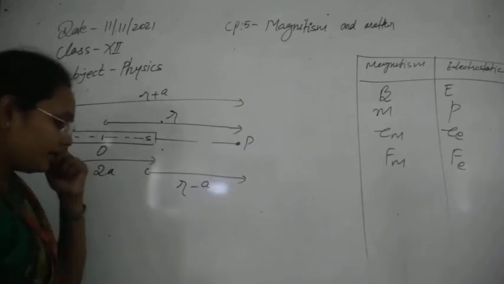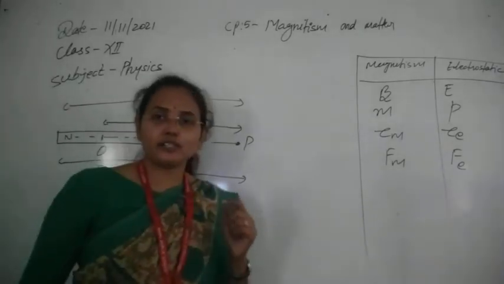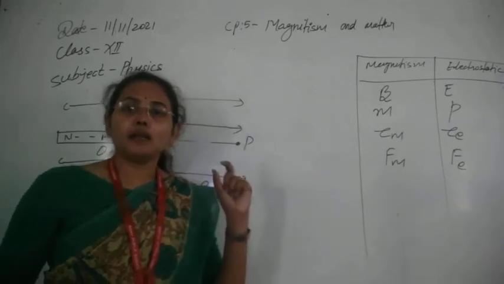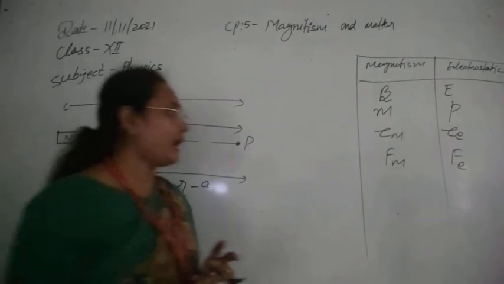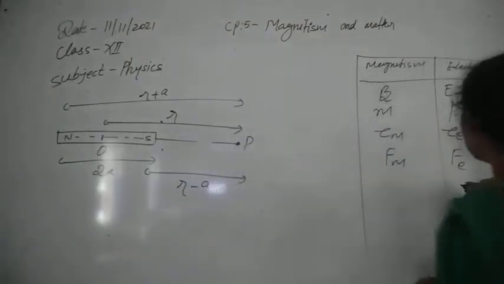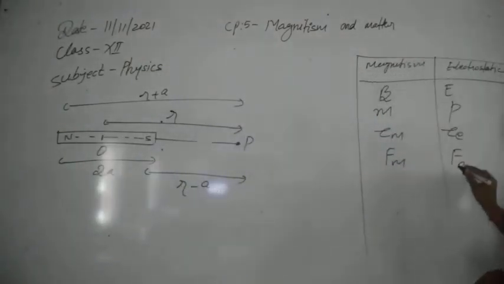The magnetic field due to any point charge, or any single pole, you can calculate in the same method as you have used for the electric field. In the electric field due to a single point charge, the field has the value 1 upon 4 pi epsilon 0 times q divided by r square.